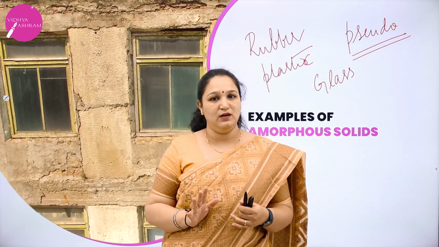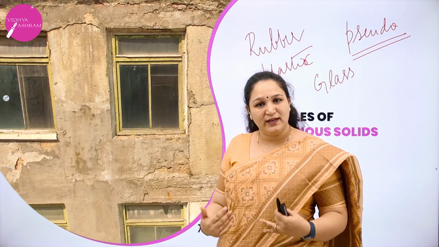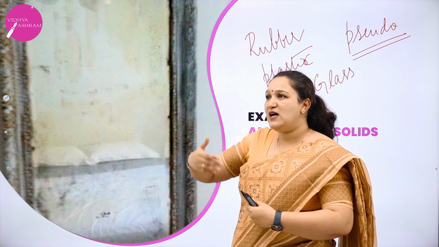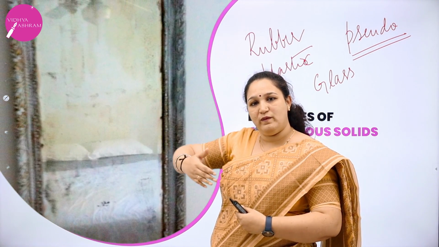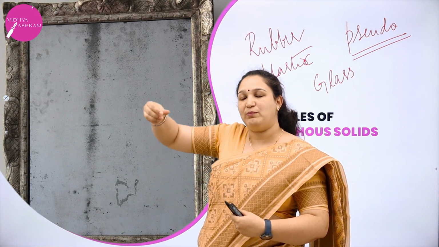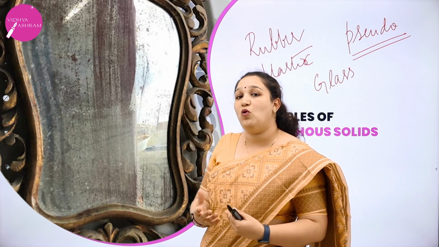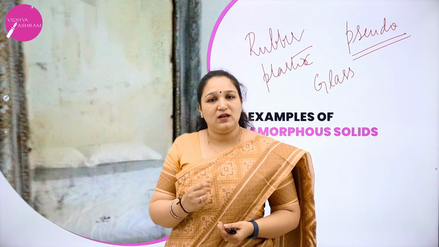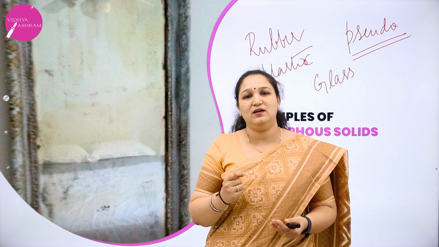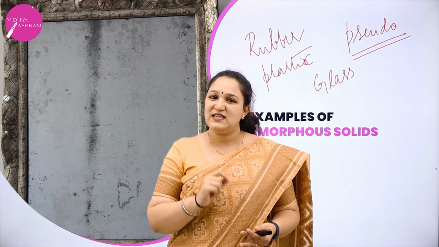One more example, a very old mirror, not the new ones. If you take an old mirror and look at yourself, you look a little distorted. That's the same reason: the glass would have slowly melted over a period of time, and the bottom would have become thick and the upper part thin. They should have been liquids, but we have cooled them and got the solid form. That's why we call them amorphous solids.